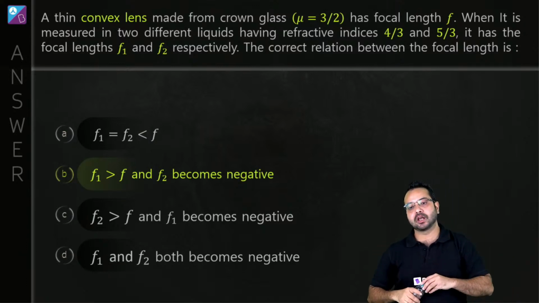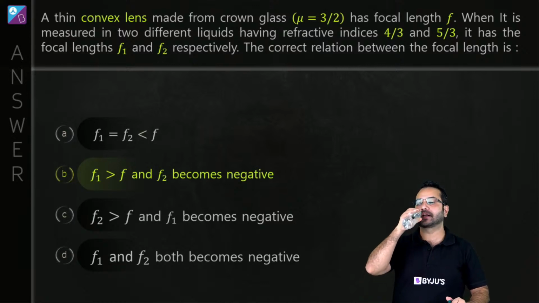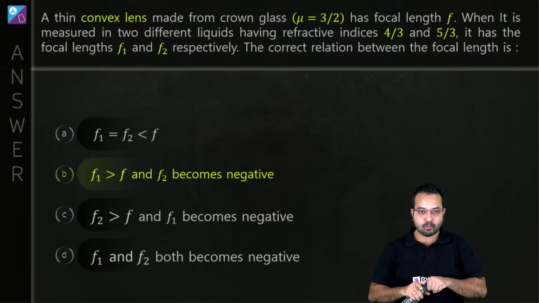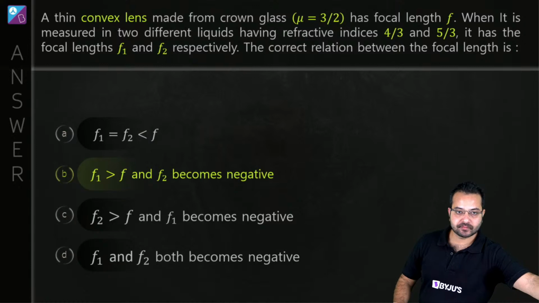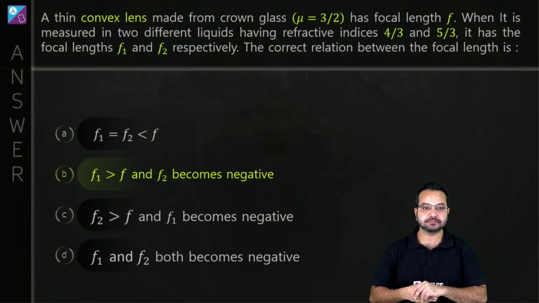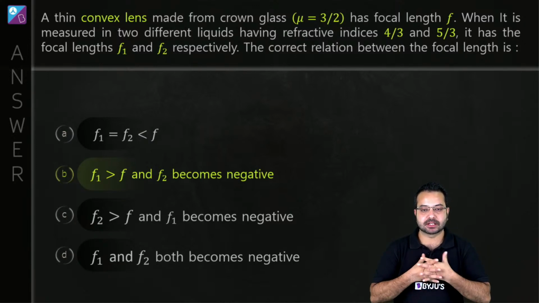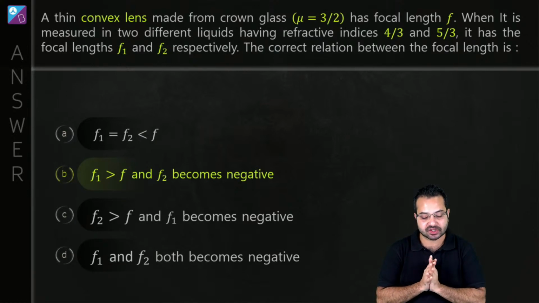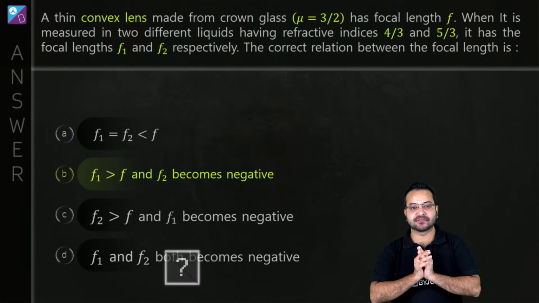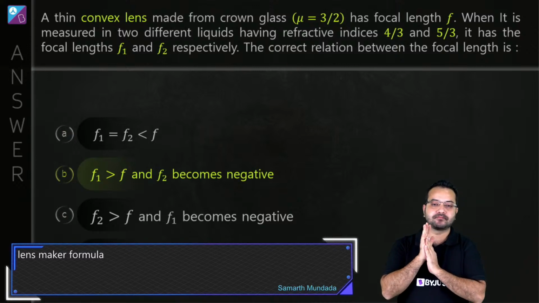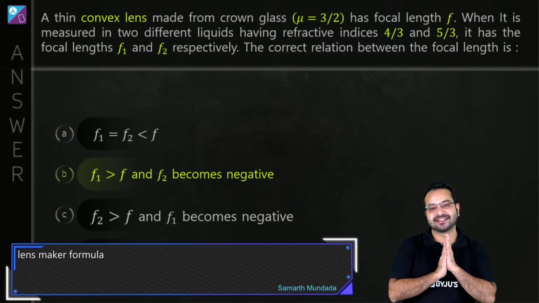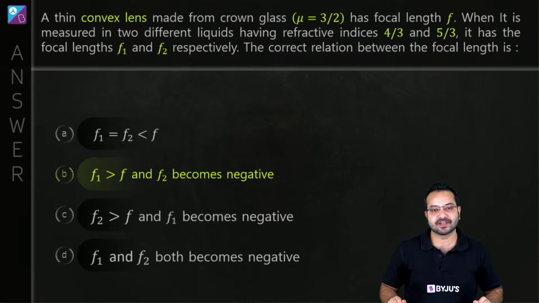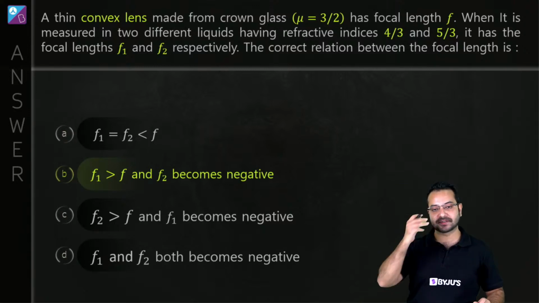You need to tell me what are you going to note down in your notebook right now. Yes, what goes in your concept checklist? Lens maker's formula. Samarth, you are 67% right. Lens maker's formula. All of you are only 67% right. Where is the remaining 33%?